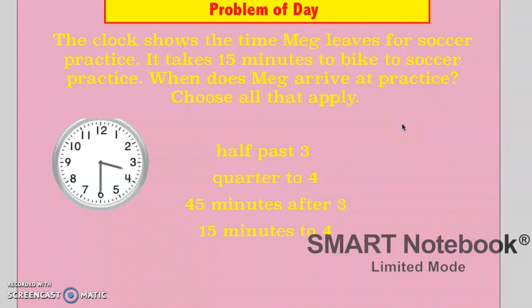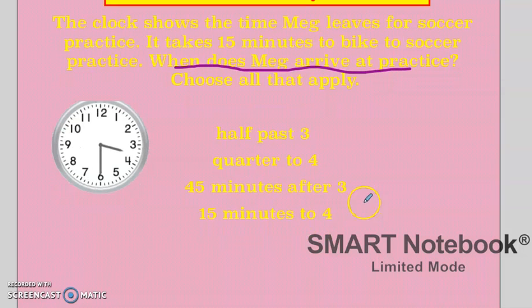Remember, we need to find out what the question is asking us. Let me get out my pen and underline that word. It says, when does Megan arrive at practice? That is what we need to find out. And it gives us some choices here. It says 3:30, 3:45, 45 minutes after 3, and 15 minutes to 4. So let's look over here at our clock because this tells us what time she arrives.